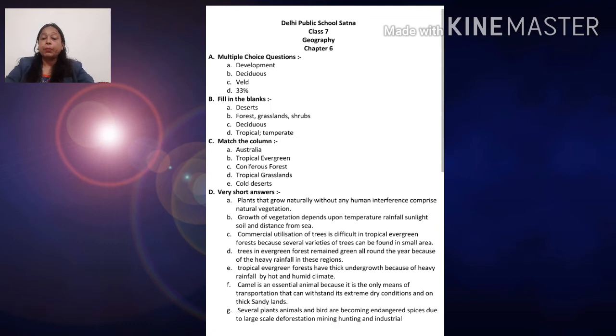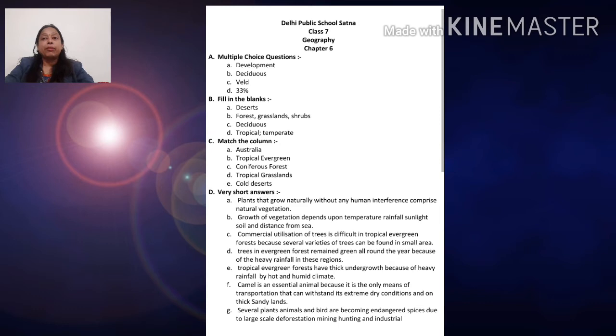Now question number 4: why do the trees in evergreen forest remain green all around the year? Children, the trees in evergreen forest remain green because all round the year there is heavy rainfall. Because of the heavy rainfall, the trees remain green throughout the year.